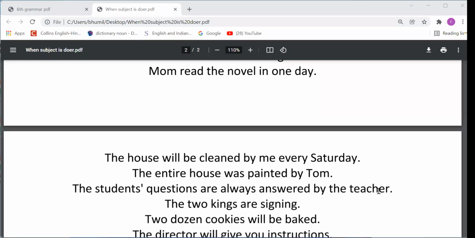Very good, right answer. Because you can see here be form is there, but not third form. So if you find be form, any form of be, and after that you find third form, it means that sentence has been written in the passive voice form, right? So the two kings are singing, that's the active voice sentence. Next,